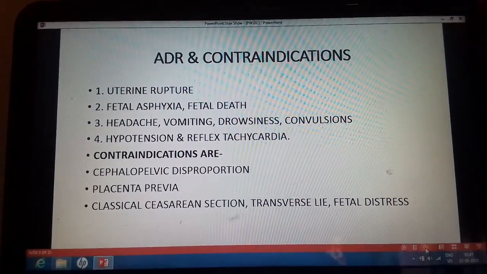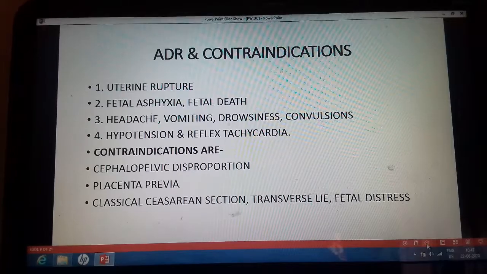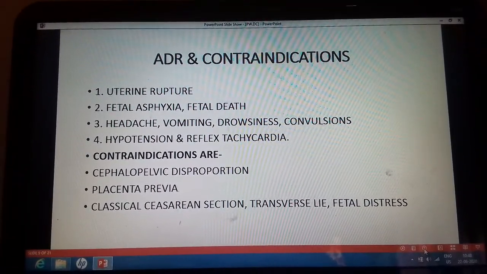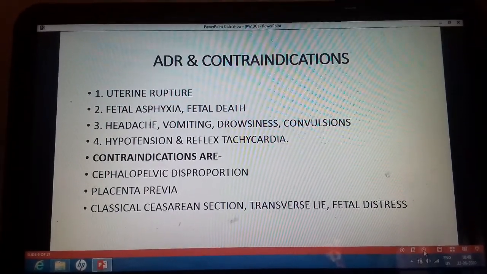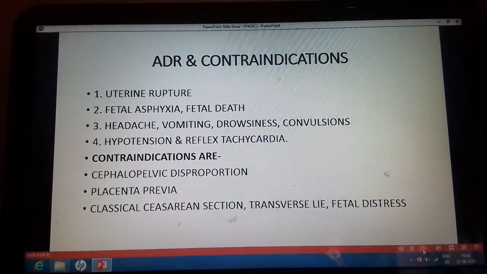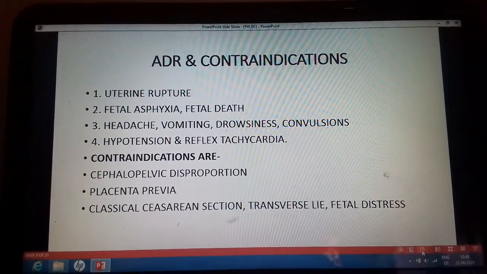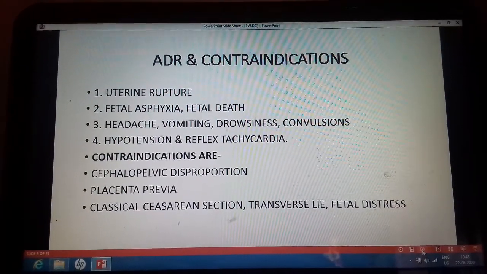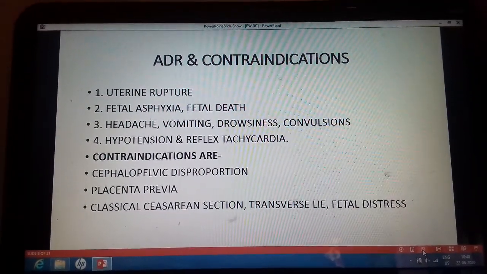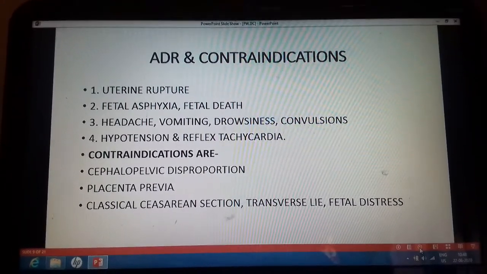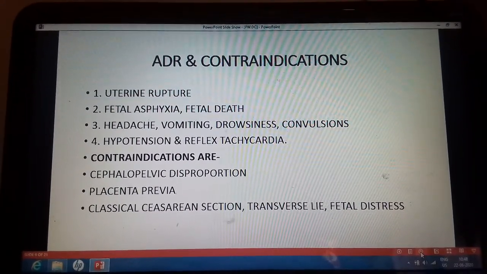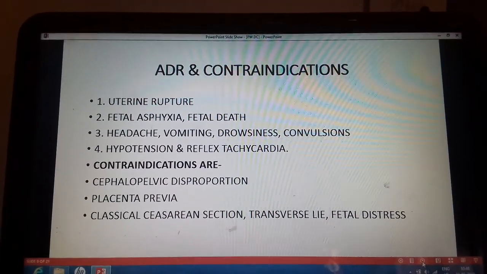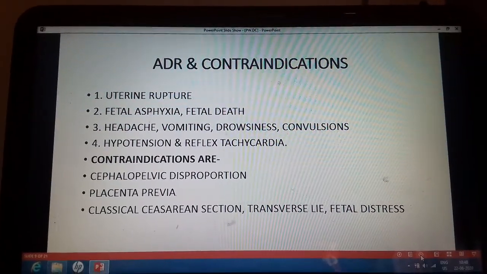Coming to the contraindications, these are the cephalopelvic disproportion, then placenta previa. In cephalopelvic disproportion, labor does not occur and you have to do cesarean section. So cephalopelvic disproportion is a contraindication. Another contraindication is placenta previa. Then history of cesarean section, classical cesarean section. So this is another contraindication to the use of the oxytocin. Then transverse lie, malpresentation, and any sign of the fetal distress. If there is a sign of fetal distress, you should not give the oxytocin to the patient.